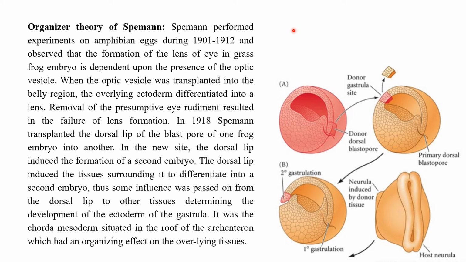When the optic vesicle was transplanted into the belly region, the overlying ectoderm differentiated into lens.